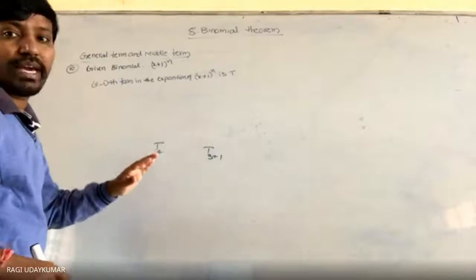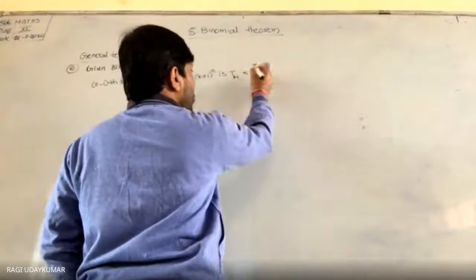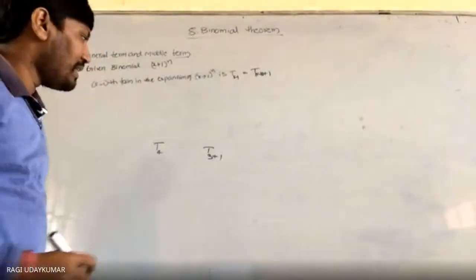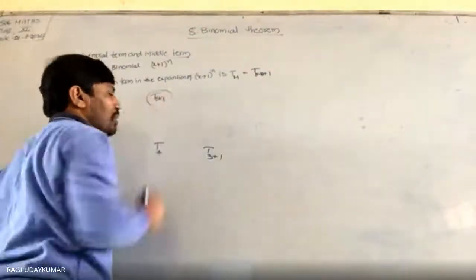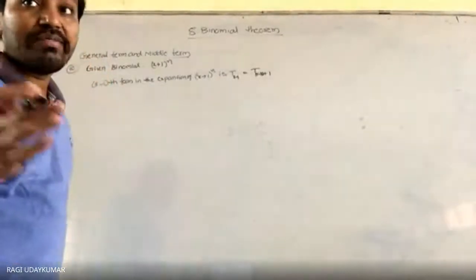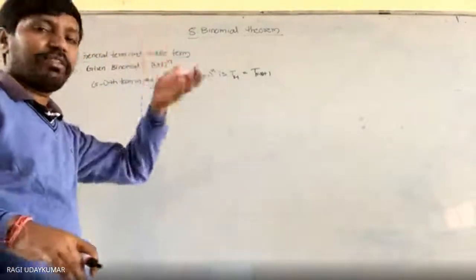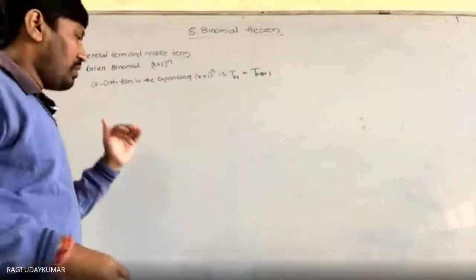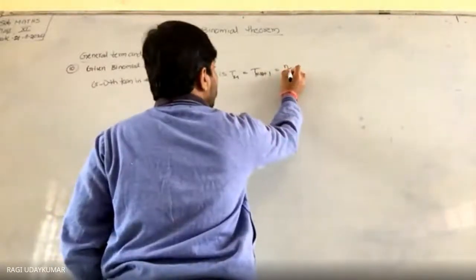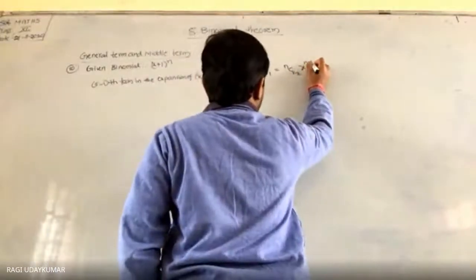But R value क्या है उधर? That is very important here. You need t R minus 1 only. But this can be written as t R minus 2 plus 1. Why? Because we need to write in the form of t R plus 1. So that the problem becomes easy. Coefficients you can find out easily. So here the question is given to you the coefficients. So first you write the R minus 1 the term क्या है? Then afterwards you can go for its coefficient. So it is equal to nCr minus 2 x to the power of n minus r minus 2.